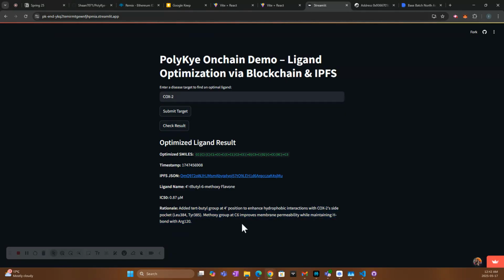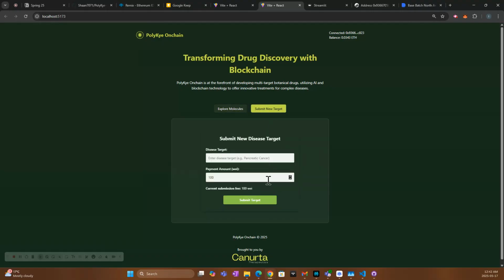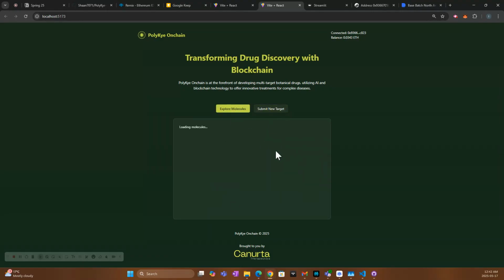So you can see how this is super helpful, and we'd want this to work so that you would have a record of all the different ligands or all the different targets that people have uploaded. You can go back and view them, and then you can also submit your own target for a small fee and add it to that growing blockchain. And we hope to help be part of the solution to a lot of the top diseases in the world with this.